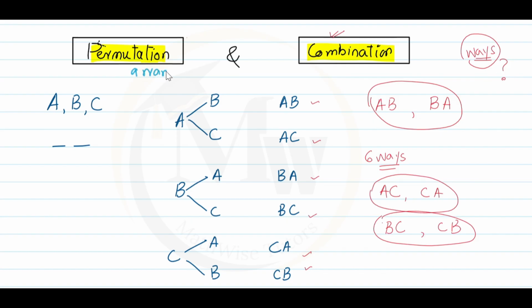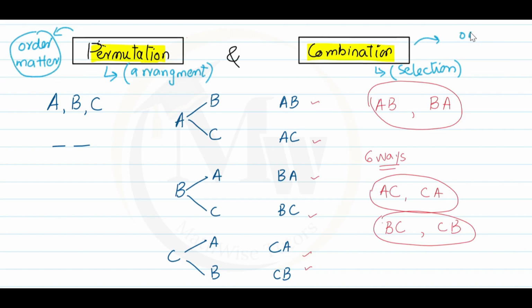Permutation works for arrangements, where we need to arrange things, and combination is actually for selection, where some particular things are given and we need to select some of them. But keep in mind that permutation works for ordered things. Here the order matters, but for combination the order does not matter. Whatever order you take, that does not matter. That's why the number of ways can be reduced for combination.